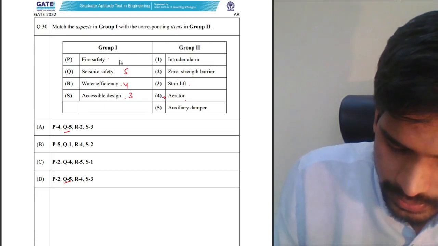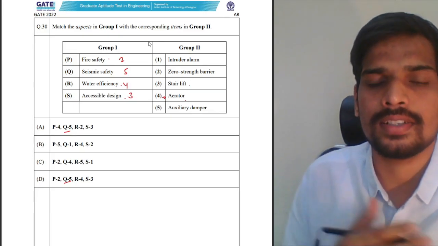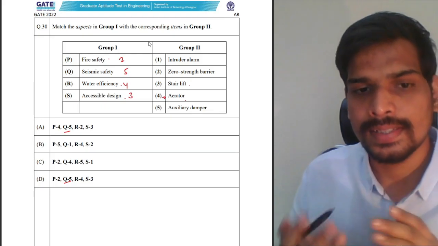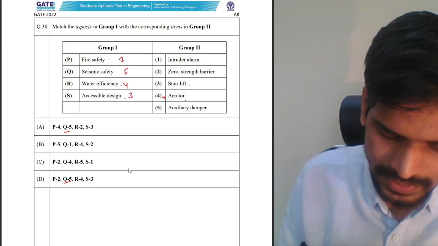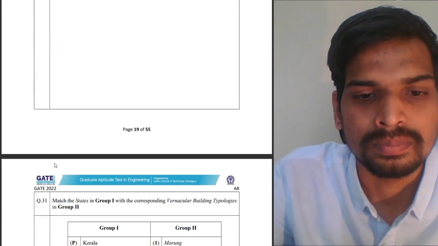And fire safety, it is zero strength barrier. That's a means which is used to estimate the fire safety levels of any surface. So 2543 is the correct answer. Option D is the correct answer for the given options.